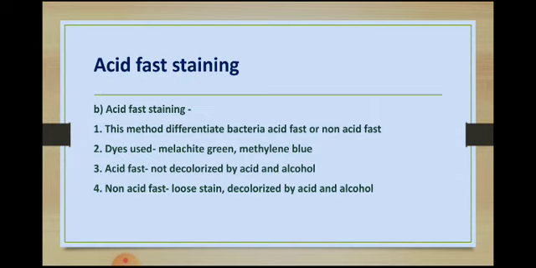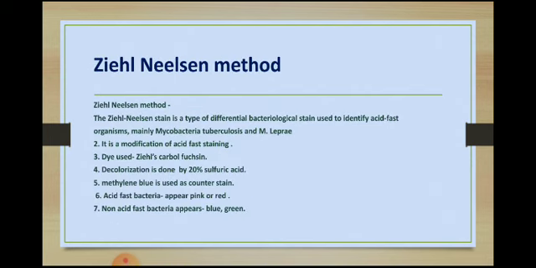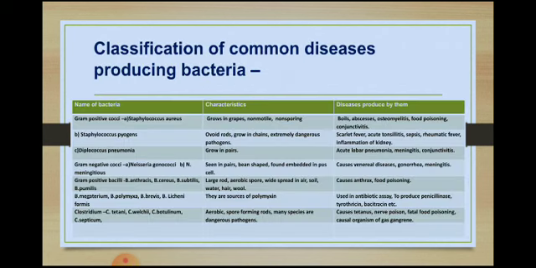Acid fast bacteria are not decolorized by acid and alcohol. Non-acid fast bacteria are decolorized by acid and alcohol. The Ziehl-Neelsen stain is a type of differential bacteriological stain used to identify acid-fast organisms, mainly Mycobacterium tuberculosis and Mycobacterium leprae.